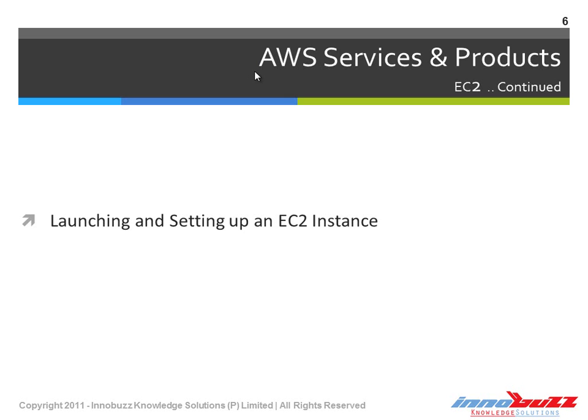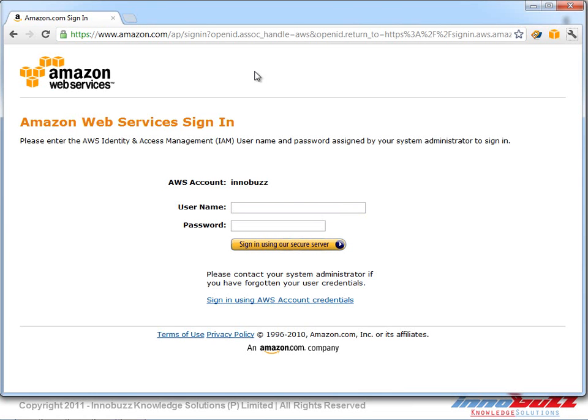Let's go ahead and check how we can launch an EC2 instance in the AWS Management Console. Here I open up the browser and go to the AWS Management Console page. You can also reach it at aws.amazon.com and the Management Console link. And here I'm going to log in as an administrator, where we can go ahead and create an EC2 instance. Let me log in.